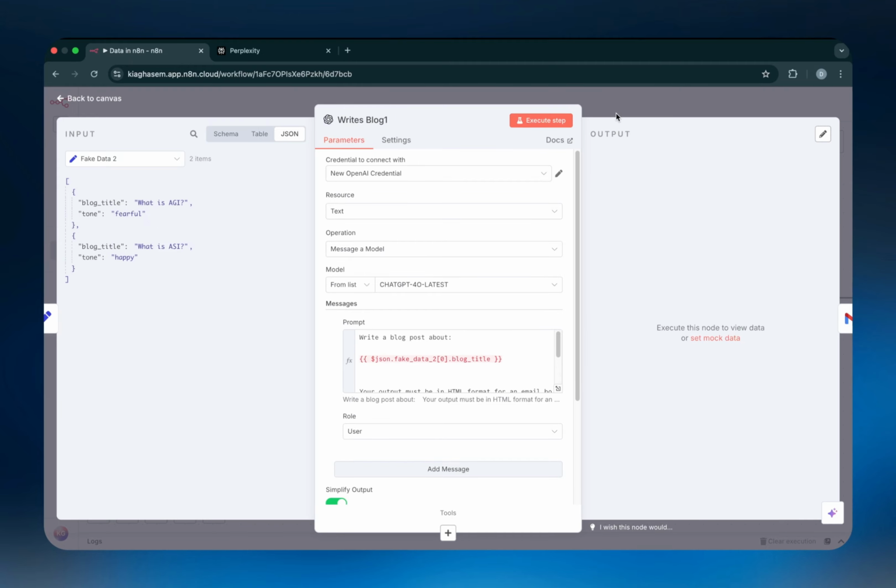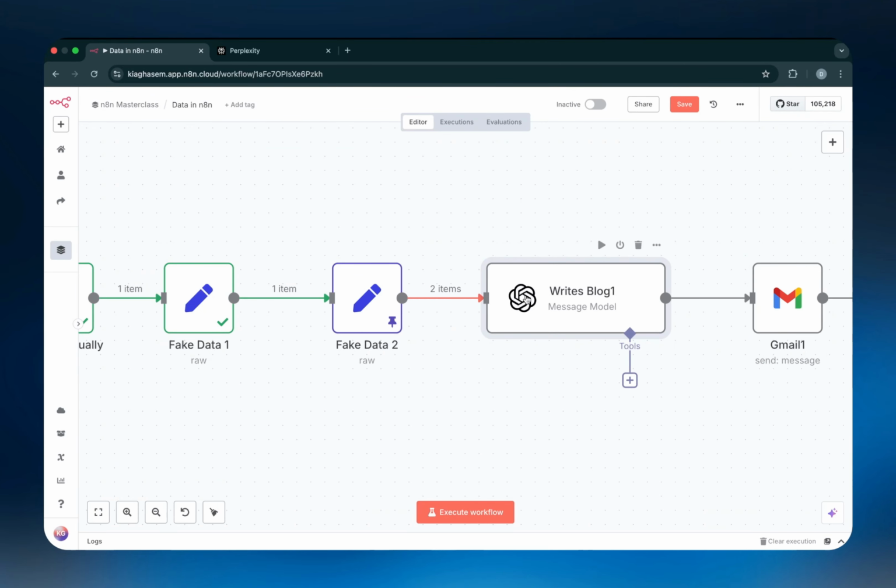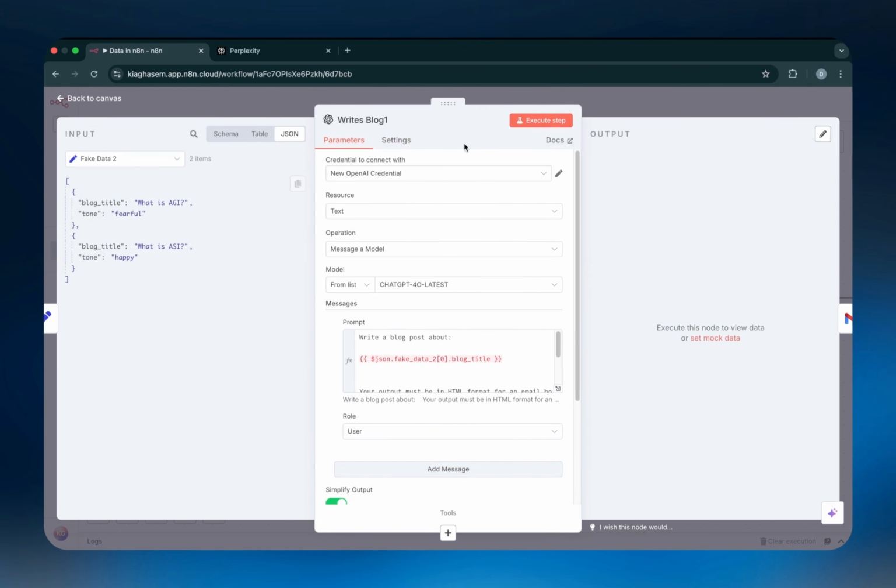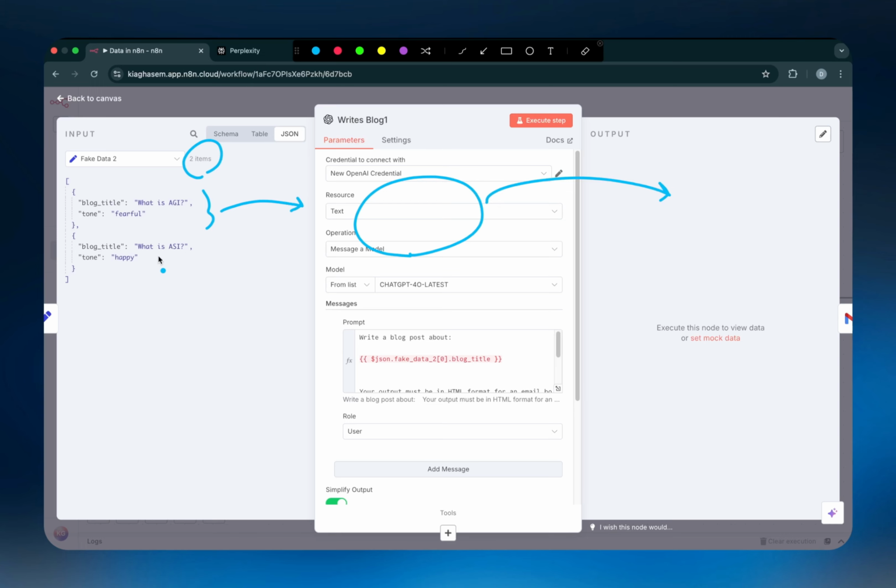So how n8n actually works is that it will use each of these items one by one. So one of these items, this one first, will come in, it will go through this node, create an output, and then the second item will come in, go through this node and create an output. And that will happen separately, one by one.